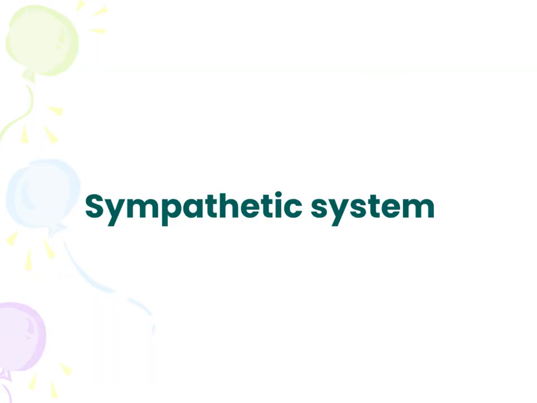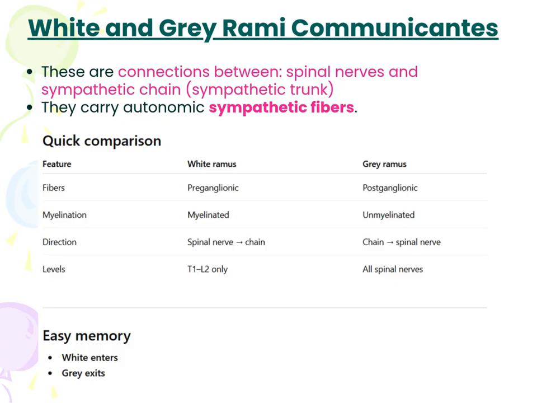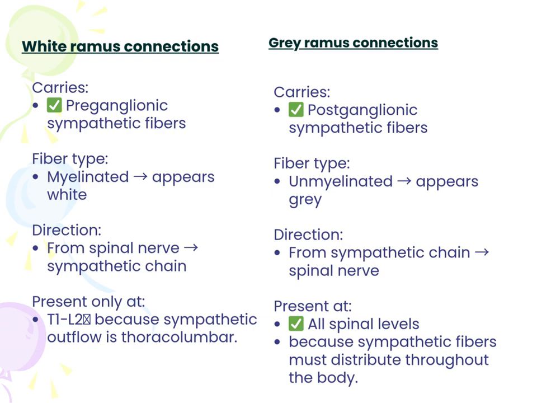Sympathetic system. Sympathetic system originates in the intermediolateral column of the spinal cord. It consists of thoracic and lumbar regions from T1 to L2 or L3. Myelinated slow-conducting B fibers form the white ramus communicans. These are connections between spinal nerves and the sympathetic chain, the sympathetic trunk. They carry autonomic sympathetic fibers. Observe the chart carefully, which emphasizes the difference between white and gray rami communicantes.